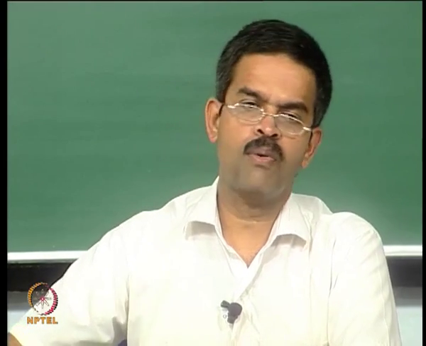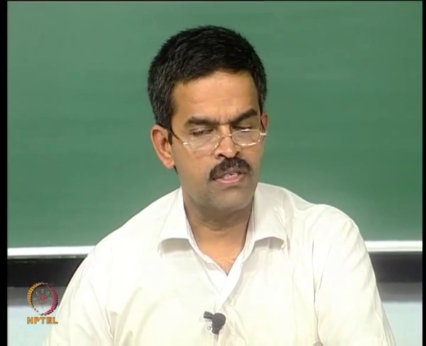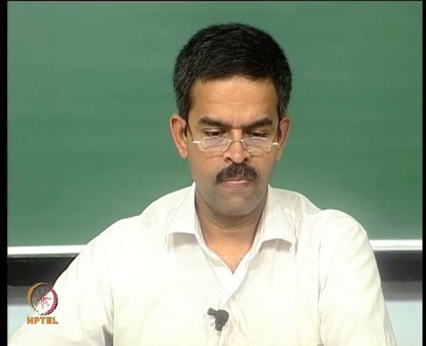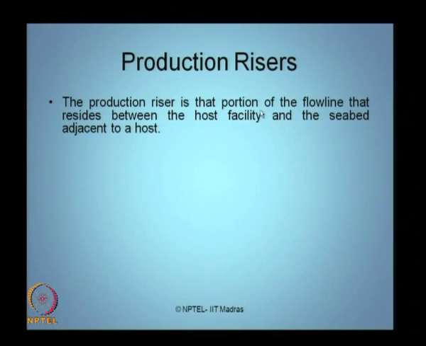Let us talk about another important component of a subsea system, which is production risers. The production riser is that portion of a flow line. You must understand what you mean by a flow line. It is different from a pipeline. The production riser is a part of the flow line that is located between the host facility and the seabed adjacent to the host. The host facility can be any one of the types of platforms which we have learned by this time. The seabed adjacent to the host is the location between which the production riser will be located.